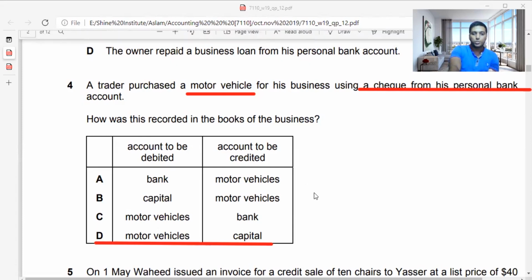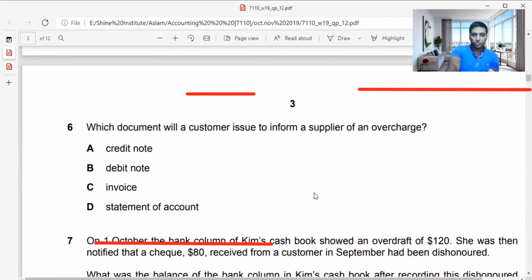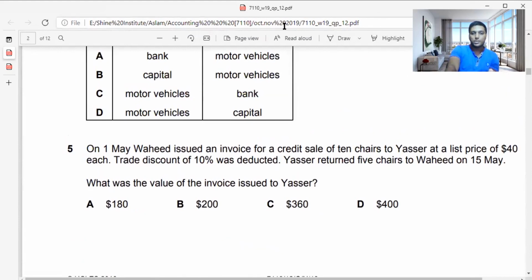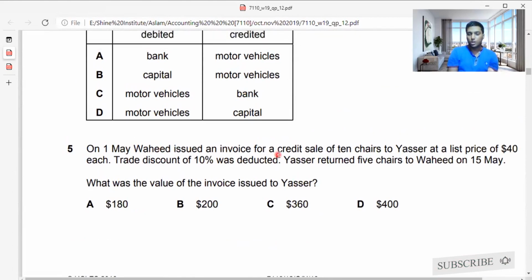Let's move on to adjustment number 5. Okay. What does it say? On 1st May, Wahid issued an invoice for a credit sale of 10 shares to Yasir at a list price of 40. Now you need to be very careful, guys. Cambridge examination is not that easy. They'll be very tricky in this area.